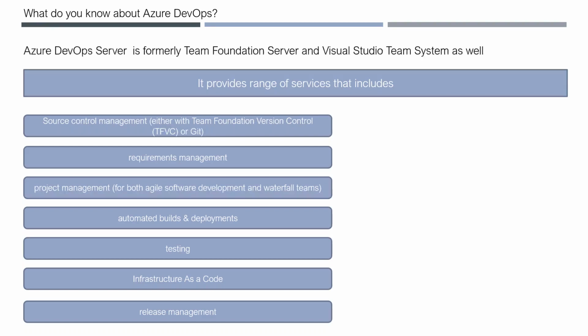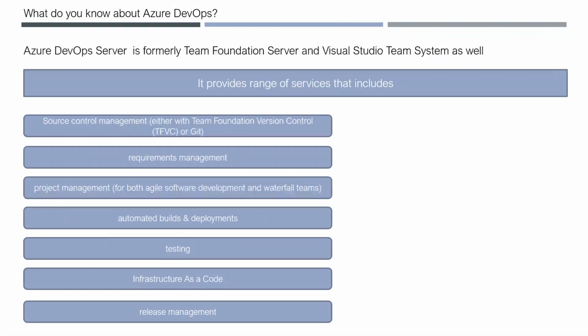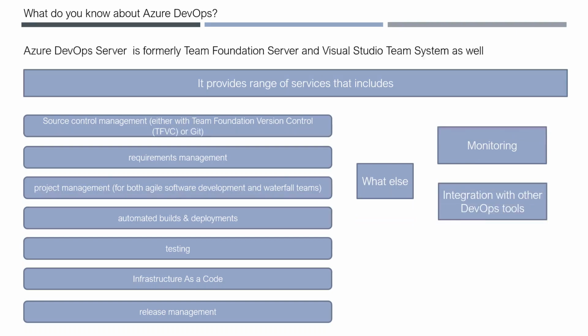So these are the different things that are available in Azure DevOps. Now we can relate the manual activities in the software development lifecycle to what you can do in Azure DevOps. And these are the different features available. And then one last thing. We did not talk about monitoring, integration with other DevOps tools, and reporting.